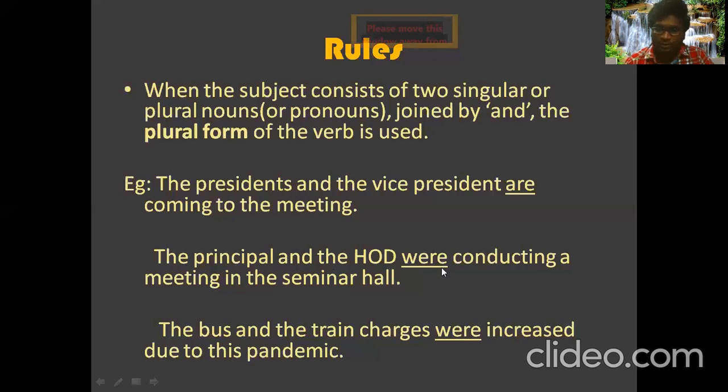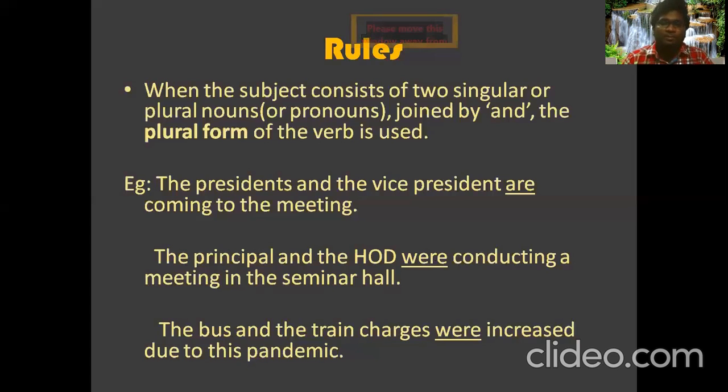Plural form. If you use 'was', it would be singular. So we use the plural form: the principal and the HOD were conducting a meeting in the seminar hall. This is how we have to frame the sentences.